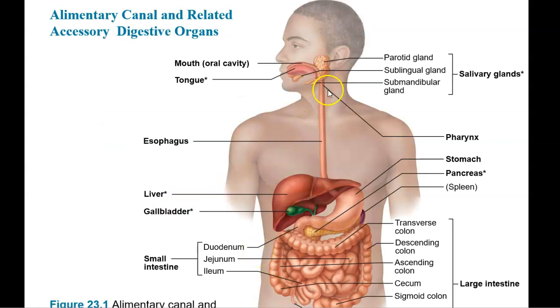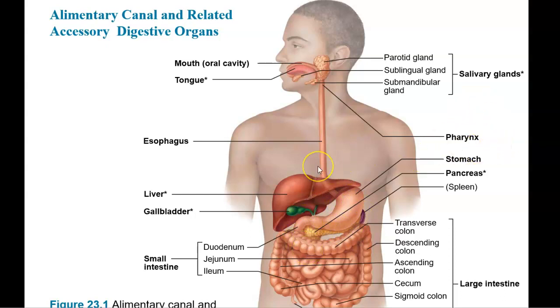So here you can see the alimentary canal, which starts at the mouth, so that's the opening, and then it turns into the pharynx, which would be around here, the esophagus, the stomach, small intestine, large intestine, and then it finally ends at the anus. But as you can see, it is just one long tube. It does get wider in some parts, like the stomach, but it really is just one long tube.